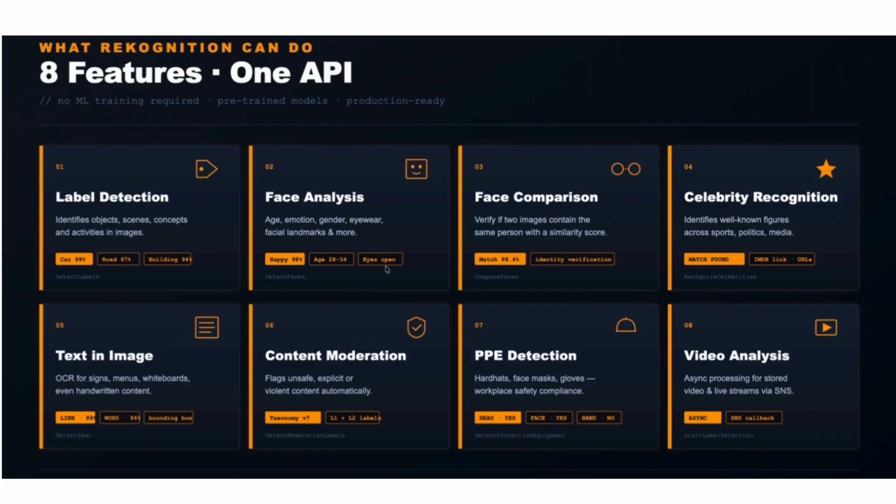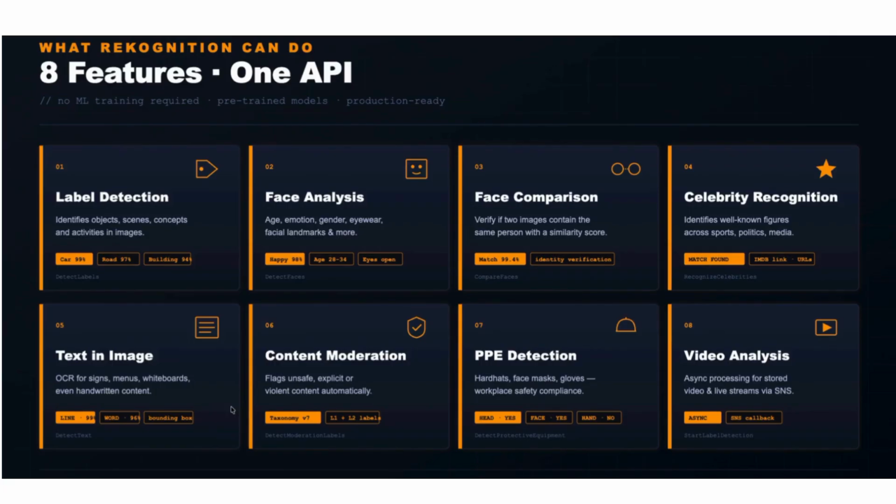Very useful in specific use cases, right, where you want to understand how your customers actually feel while you're working with them. Then face comparison, if you have two faces, how similar they are. So that can be done in fraud detection as well. Then celebrity recognition. It already has a huge database with images, with details about well-known figures like sports, politics, media. So it's able to actually identify that.